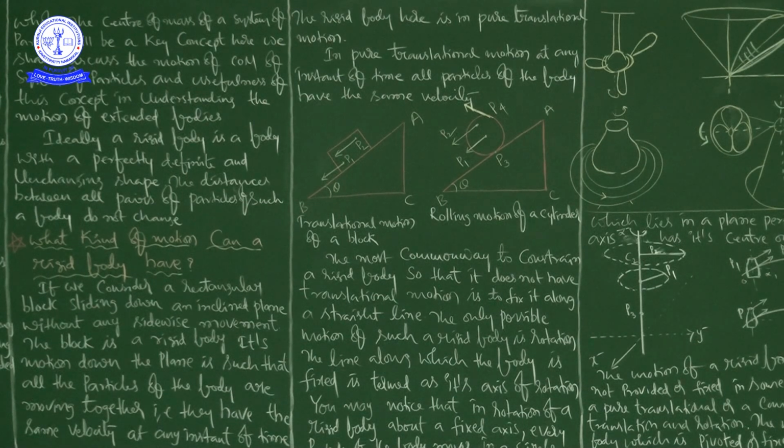Next, what kind of motion can a rigid body have? Here we are going to take many examples: a rectangular block, a circular body, a spherical body, a fan, a top, a pot wheel, a table fan.